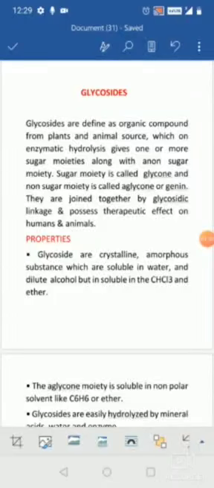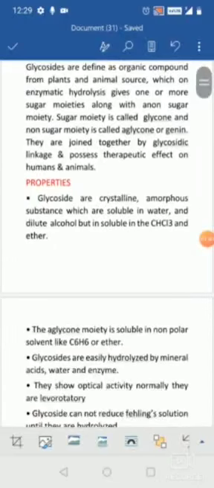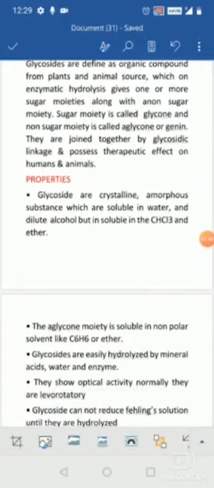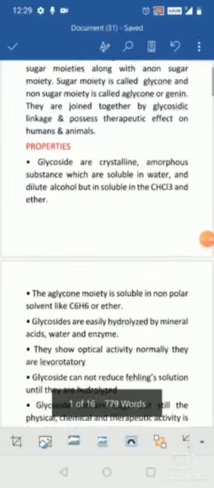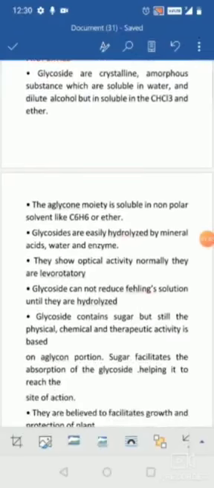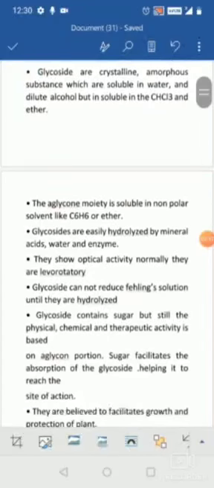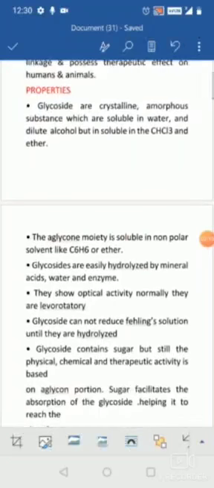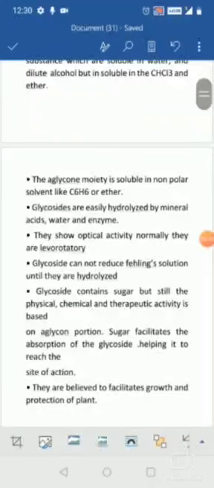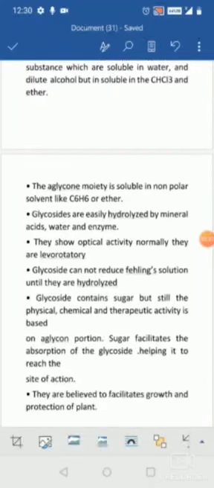Coming to the properties, they are crystalline or amorphous compounds which are soluble in water and dilute alcohol, and insoluble in organic solvents like chloroform and ether. So they are simply water or alcohol soluble. The aglycone moiety is soluble in organic solvents like petroleum ether or chloroform. The glycone, or sugar moiety, is soluble in water or alcohol, while the non-sugar moiety is soluble in organic solvents such as chloroform, ether, or any other organic solvent.